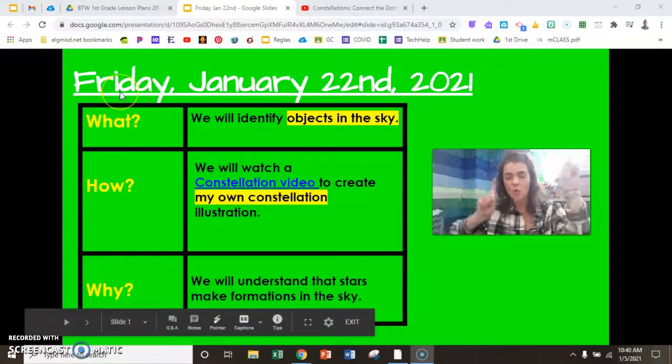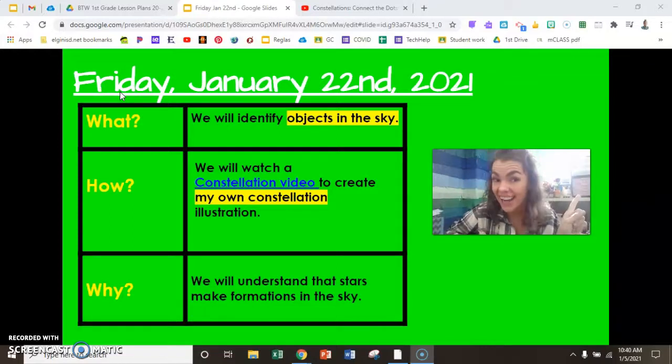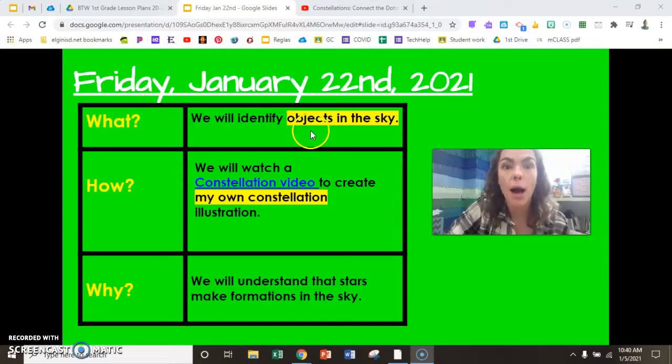Today is Friday, January the 22nd of 2021. What do you think we're learning in science today? We will identify more objects in the sky.